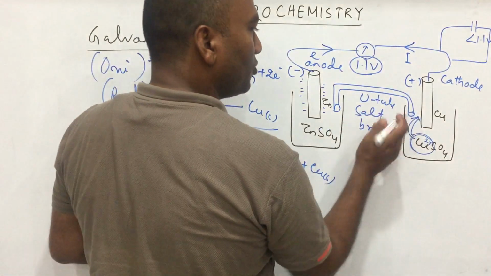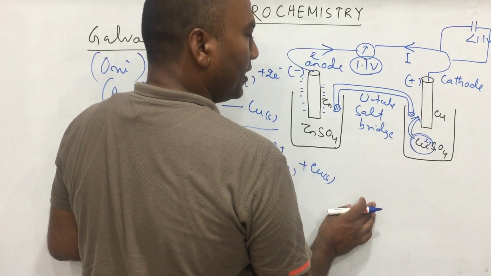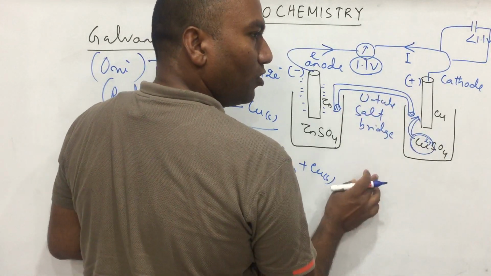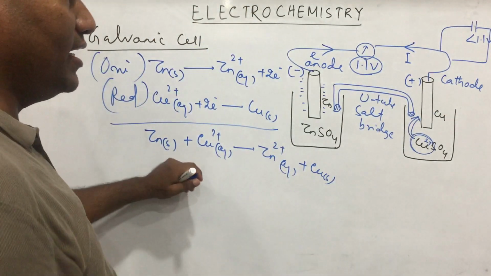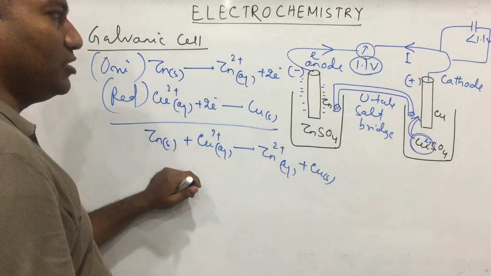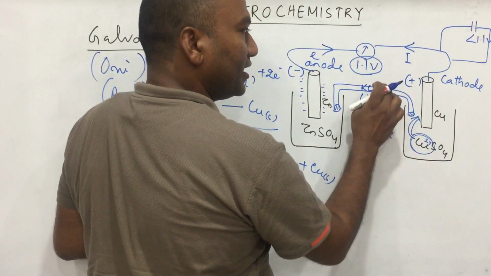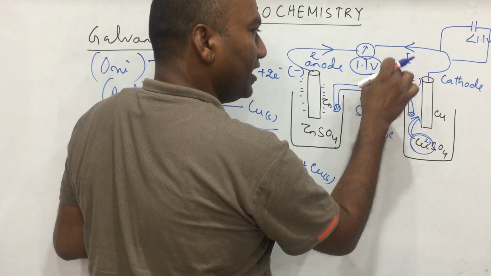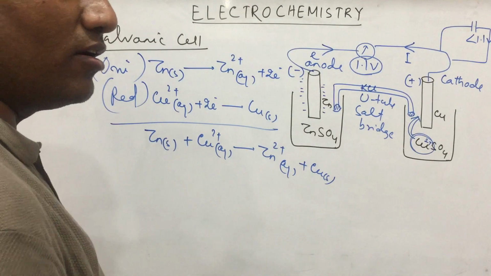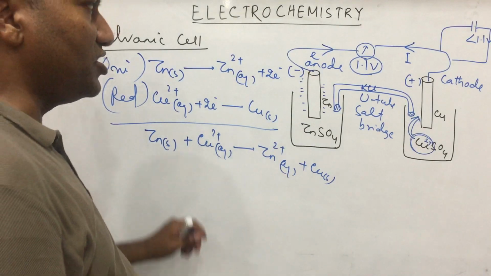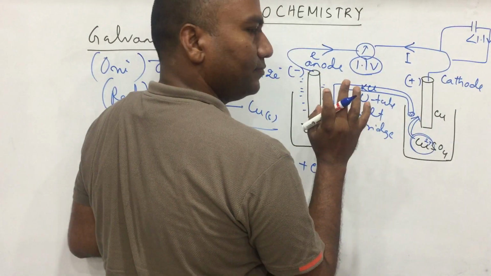Inside this salt bridge, the mouth is fitted with cotton, and inside we can take different types of salt like KCl, KNO3, NaNO3. Suppose we take KCl, which is a solid, dissolved in an inert medium called agar-agar gel or gelatin.